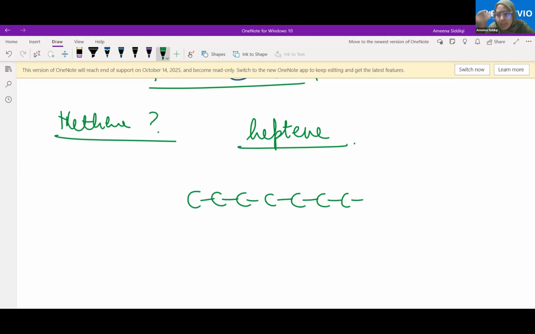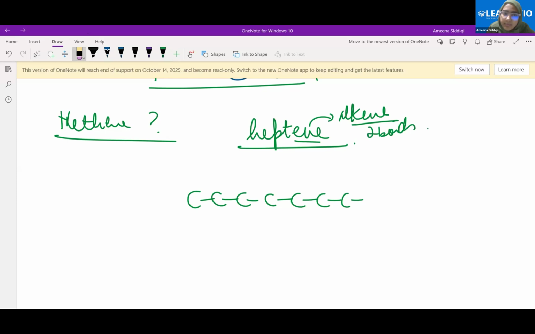So for heptene, what will we have? Now tell me, what is the nature of bonding here? It's ene, so ene means alkene. Alkene means double bonds. Where should I draw these double bonds?